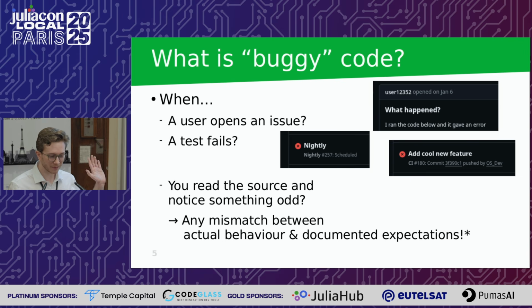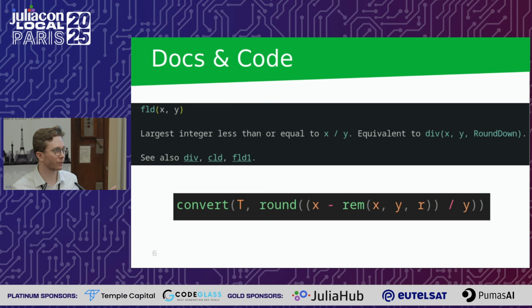So with this information, let's maybe look at a small example. I want to stress that the examples I show here are not meant to point any fingers anywhere. These are just good examples, so that's why I chose them. So who of you knows the floor division function from base Julia? Probably some people know it. And it very simply states that it returns the largest integer less than or equal to x divided by y. It sounds reasonably simple, right? We can even copy paste the entire function definition, which comes from the fld function down here, and so we see, okay, it's one line of code.